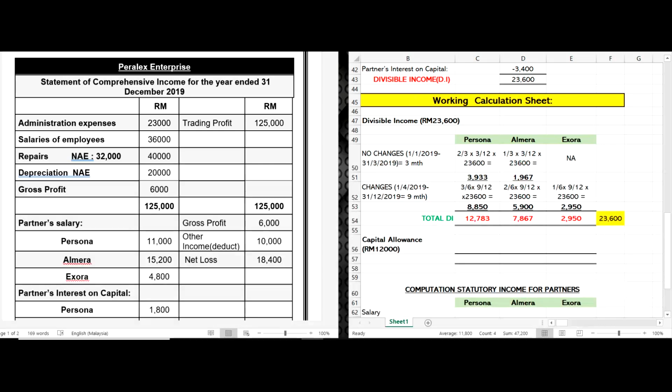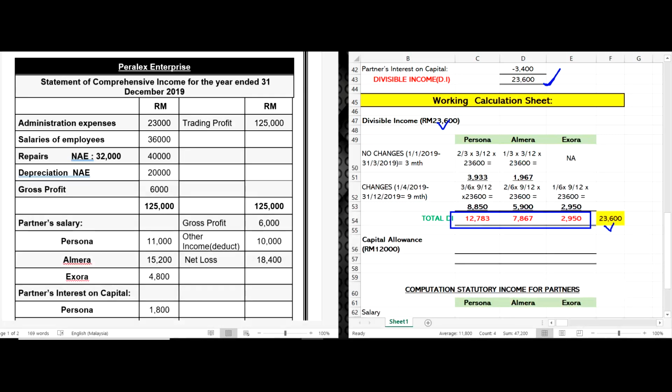Okay. Right. So, if you want to make sure whether your answer is correct or not, you should total up the DI part. Okay, you are going to deduct this and you will get this one. Same as the calculation given to you above. Okay, so we already get the total allocation of divisible income to each partner.